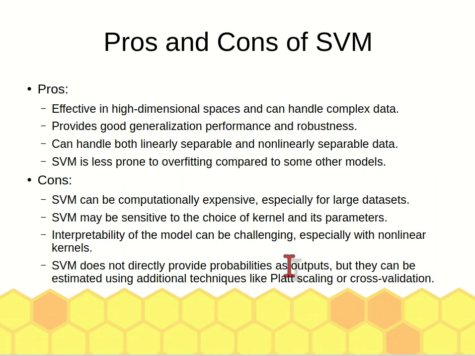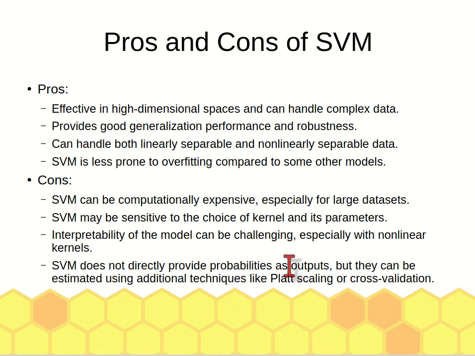Good generalization performance. It should be able to classify linear and non-linear data. If large data set, it requires expensive computational time. Sensitive to choice of kernel and parameter. To describe what happened in the background is quite challenging. But it is very similar to KNN in terms of easy implementation and easy to understand.